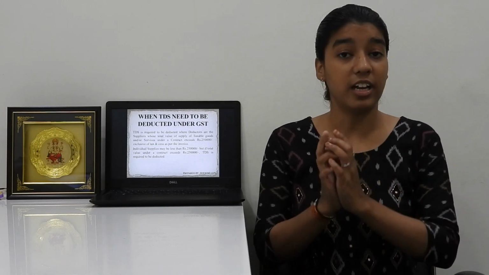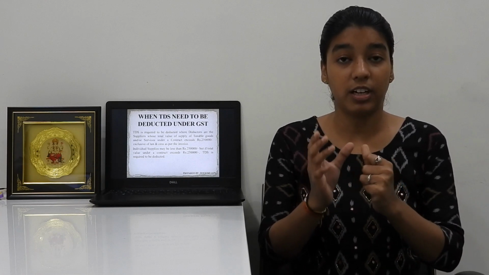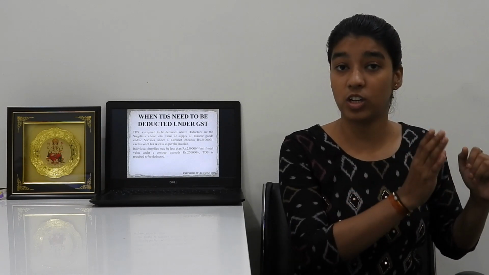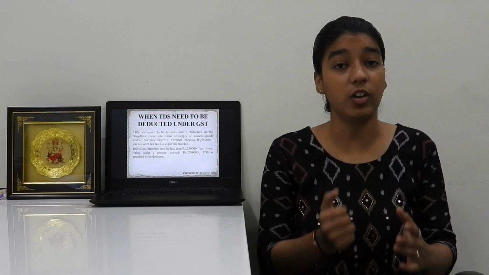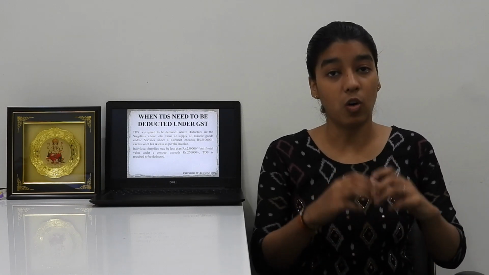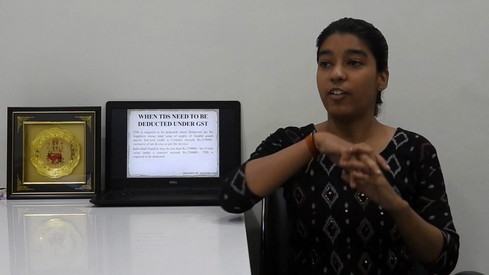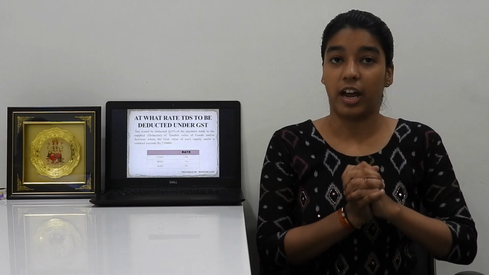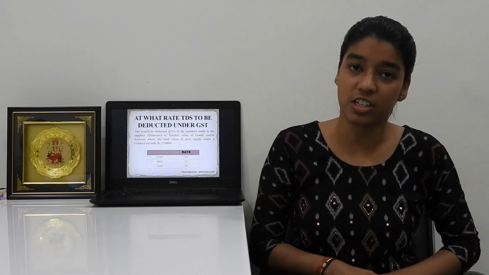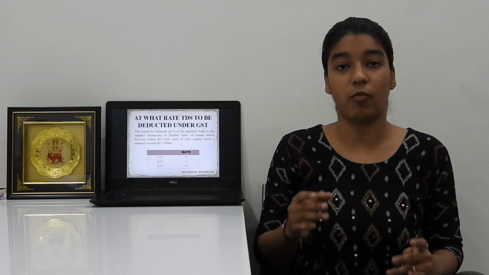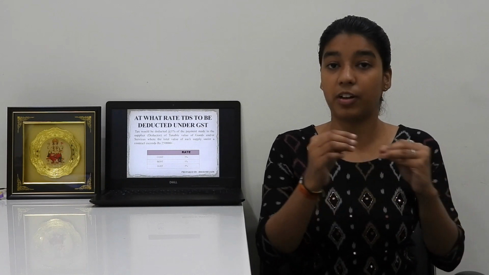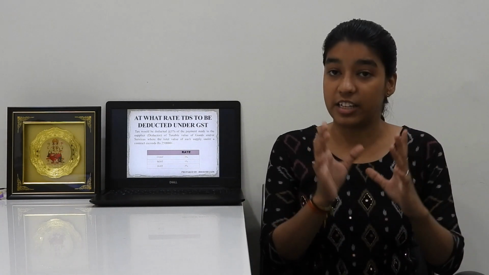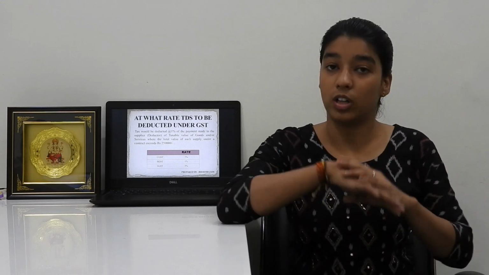Section number 51 clearly specifies that we need to deduct TDS on the contract value, not on the individual invoice value. So the answer is yes, we need to deduct TDS under GST on the whole value of rupees 5 lakh. Now, at what rate and on what value? TDS under GST is required to be deducted at the rate of 1% SGST and 1% CGST in case of intrastate supply, but 2% IGST in the case of interstate supply, on the whole value.